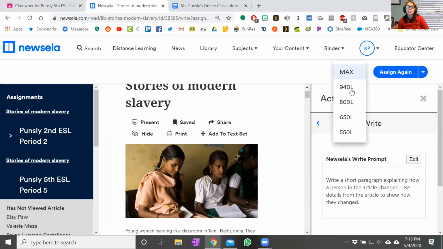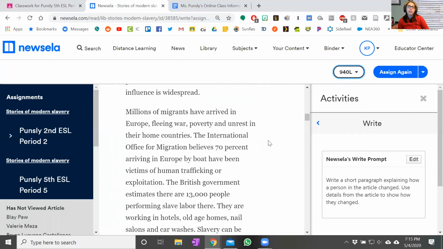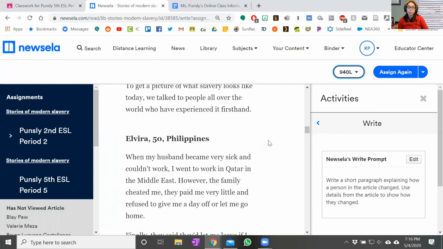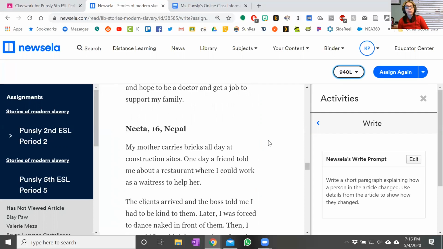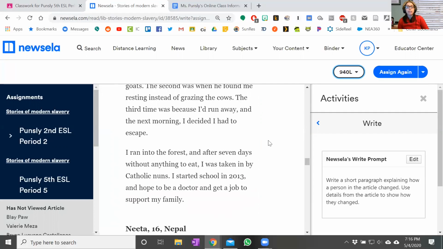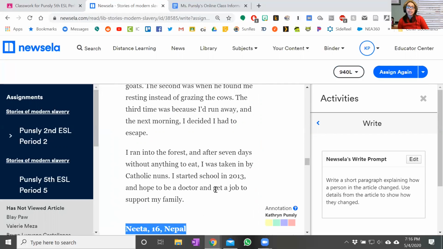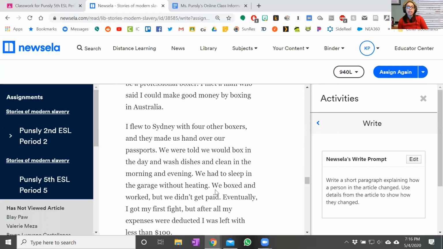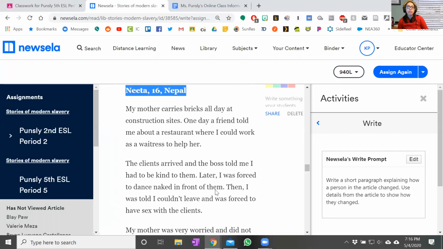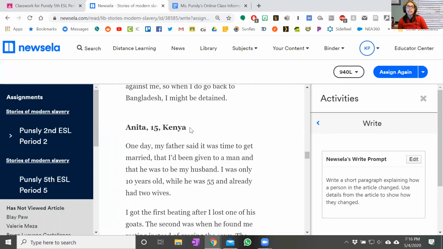Remember, you can change the level of the article, but for just about everyone, it should be the same. And if you did last week's work, this is actually really familiar. So if you want to skip the Nita section, that's okay. Nita, 16, Nepal, that should be the same section on any copy of these. And then the other section you can skip is Anita, right? 15 years old from Kenya. Those are the parts about forced marriage.